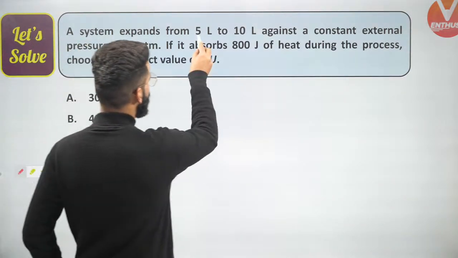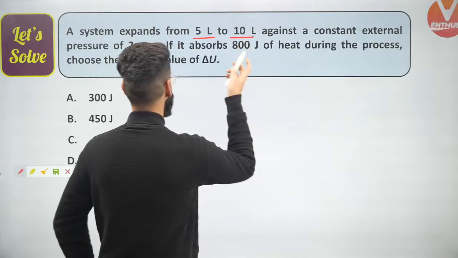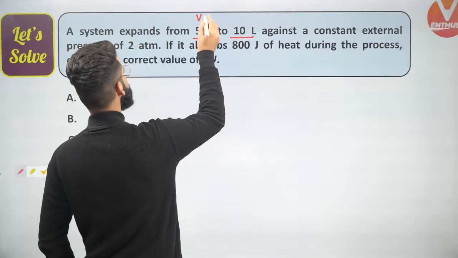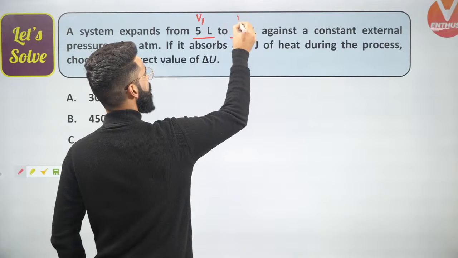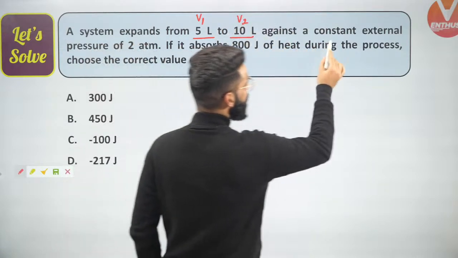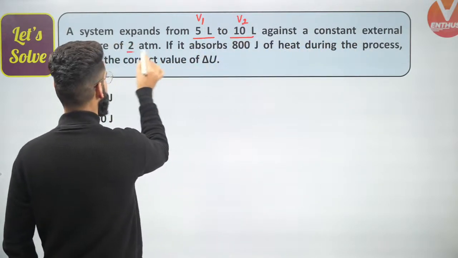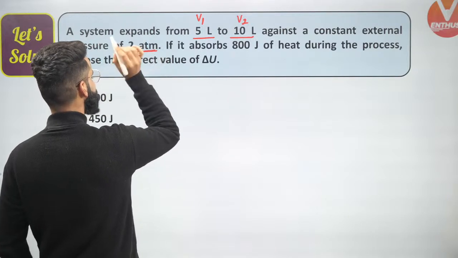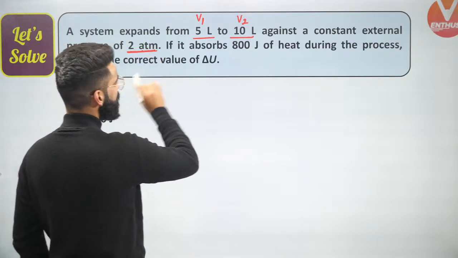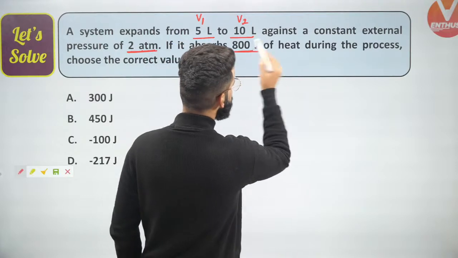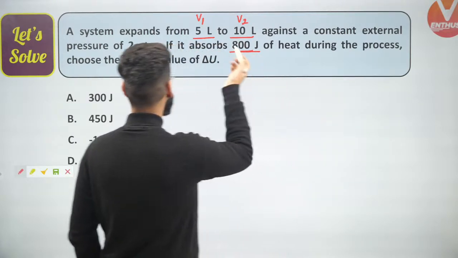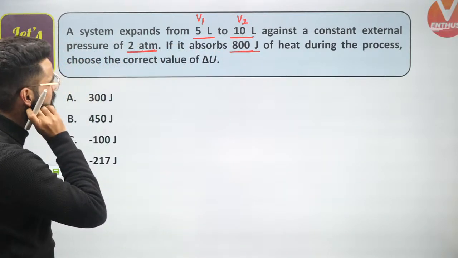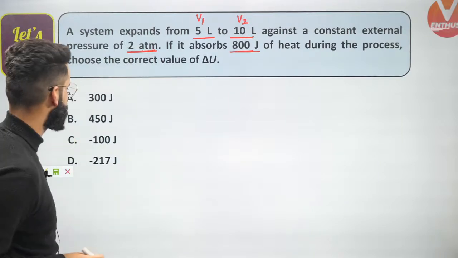A system expands from 5 liters to 10 liters. Okay, that's great. Initial volume of the system is 5 liter. Final volume of the system is 10 liter against a constant external pressure of 2 atm. We got P external value as 2 atm. If it absorbs 800 joules of heat during the process, system is absorbing heat. That means Q value is equal to plus 800. Yes, choose the value of delta U.